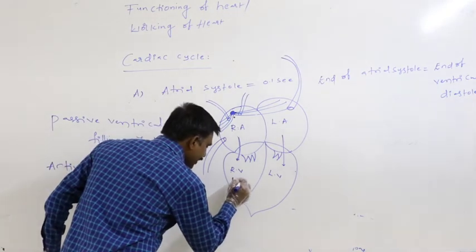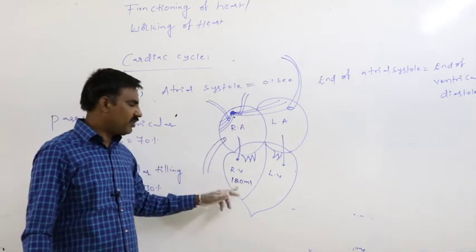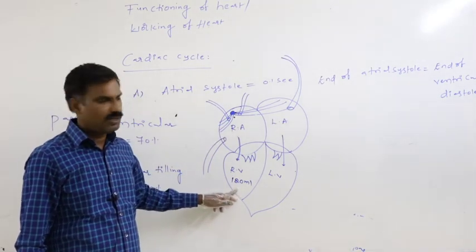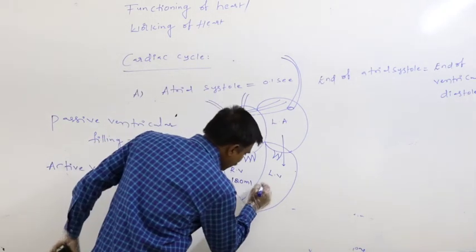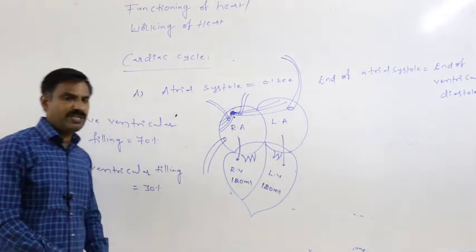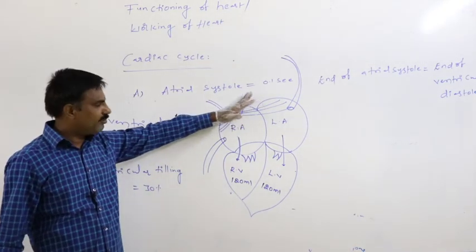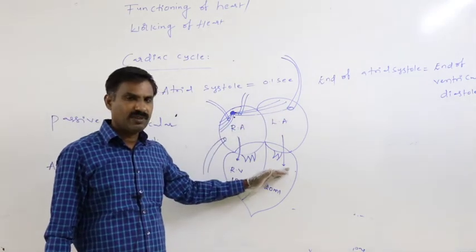Into the right ventricle from the right atrium, 120 ml reaches. Again from the left atrium into the left ventricle, finally 120 ml reaches. Means we cannot say exactly 120 ml comes from the right atrium into the right ventricle and left atrium into the left ventricle.